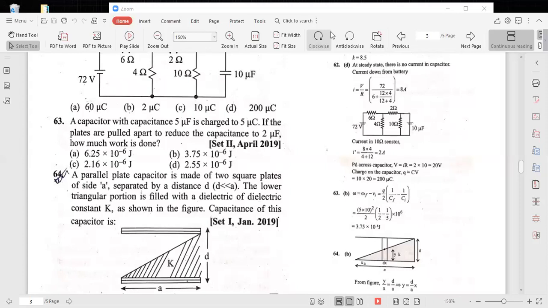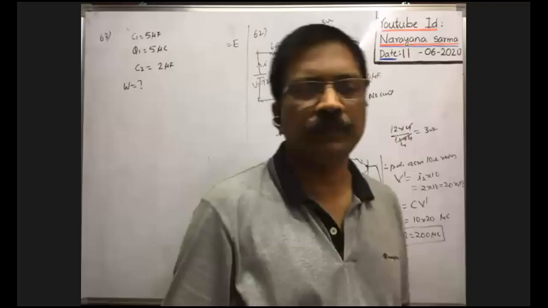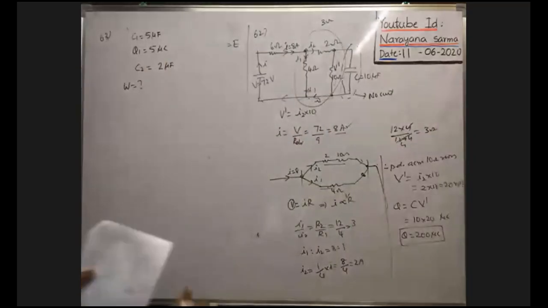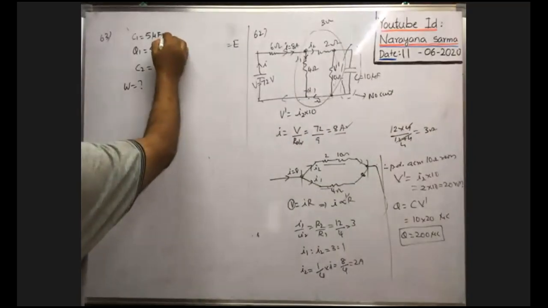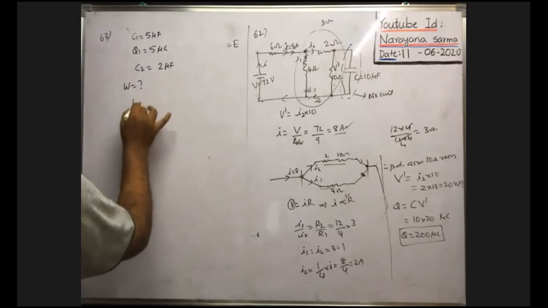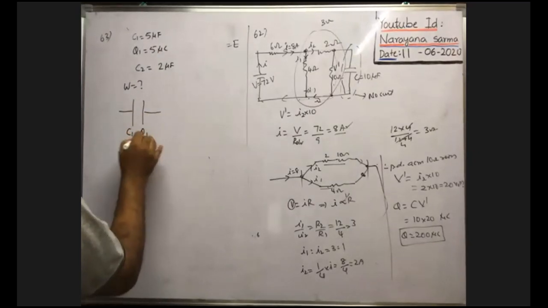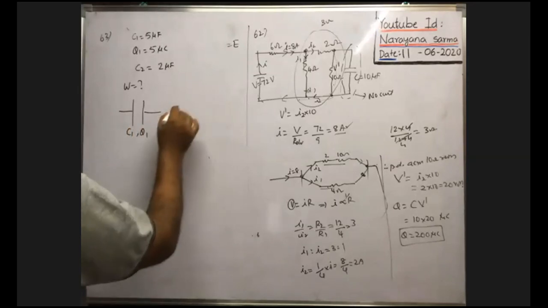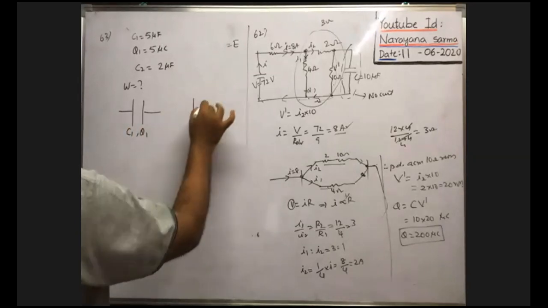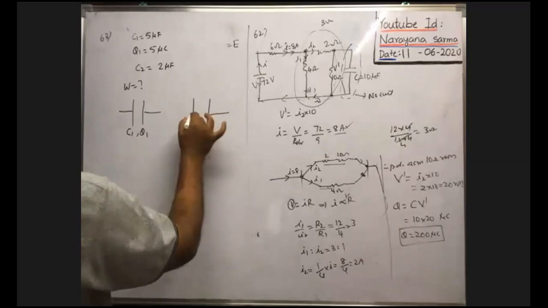Okay, all of you look at the board. Based on the given information, initially the two plates of the capacitor are like this, capacitance is C1 and charge is Q1. Now the capacitance is changed by increasing the distance between the two plates.